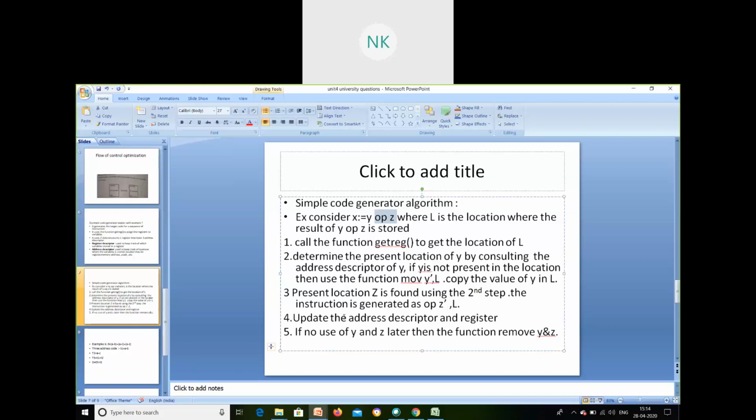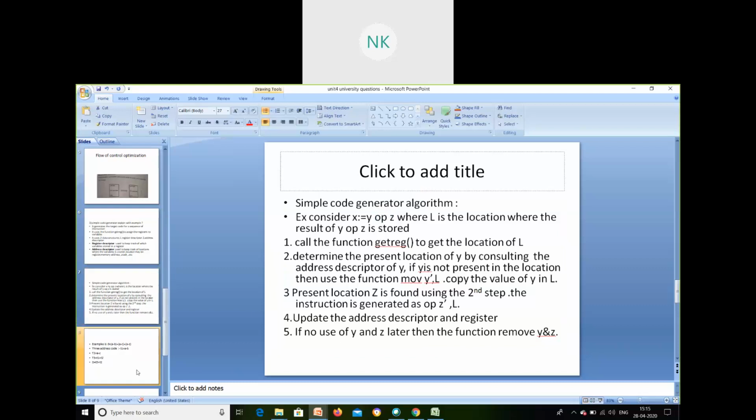After which I need to update my address descriptor and register descriptor, because initially my register was empty. Correct. And then later my register has been holding some value. So I need to update my address descriptor and register descriptor after I move all the contents. If I come to know that a value is not being used for so long, or is not required after the computation has been done, I should remove my y and z from the register so that the memory is reduced for that specific program.